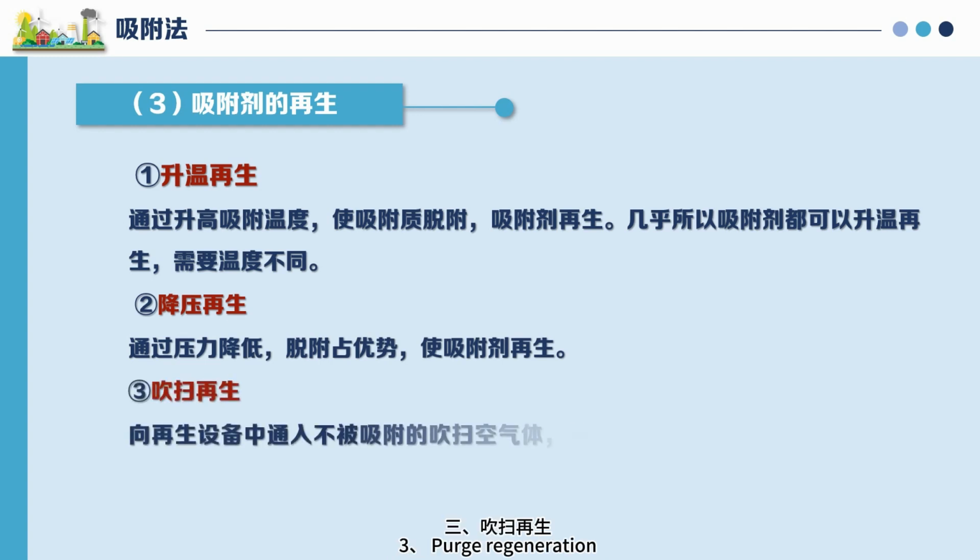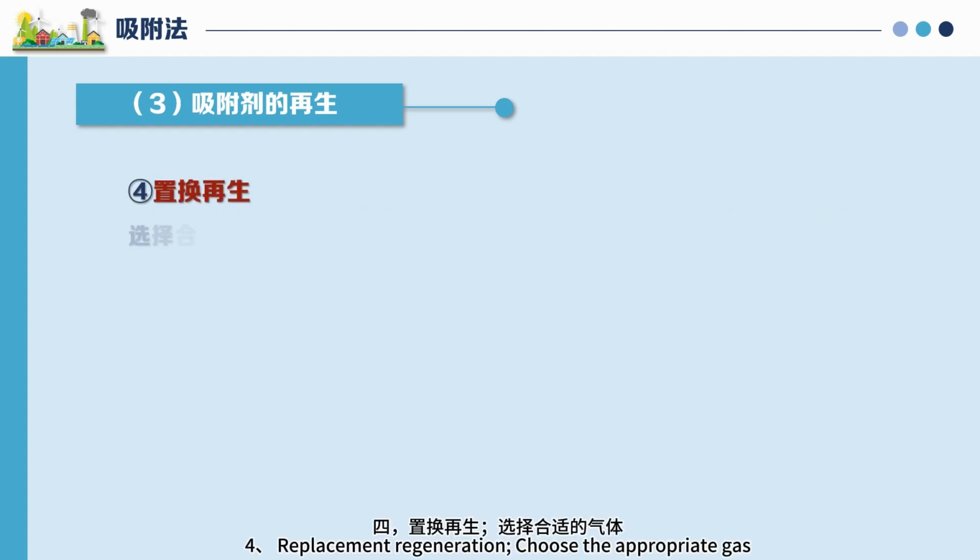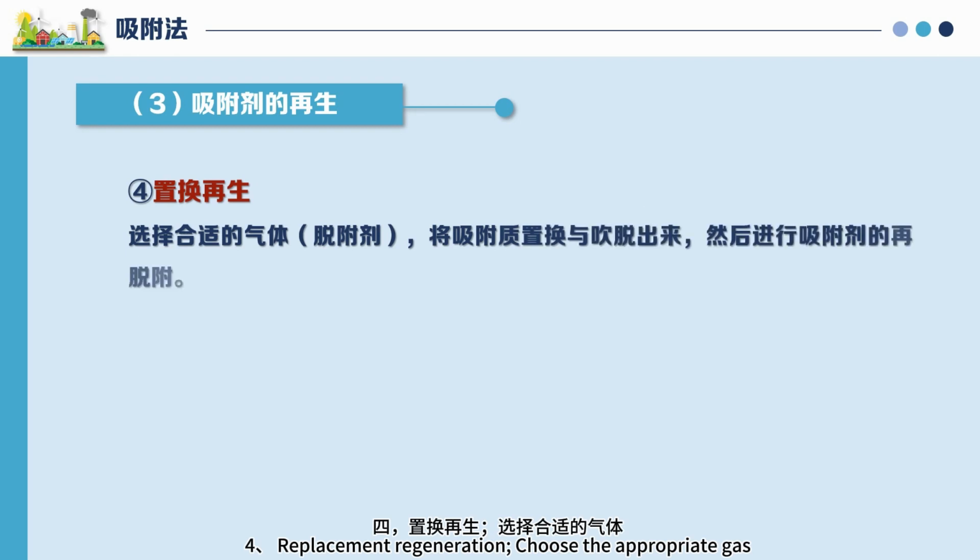Purge regeneration. Inject non-adsorbed purge air into the regeneration equipment to reduce the partial pressure of adsorbate in the gas phase, desorbing it. 4. Replacement regeneration. Choose an appropriate gas to replace the adsorbate and blow it out. Then perform re-desorption of the adsorbent.